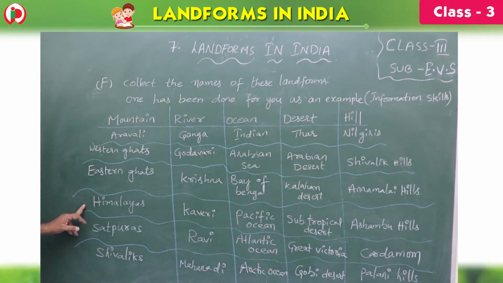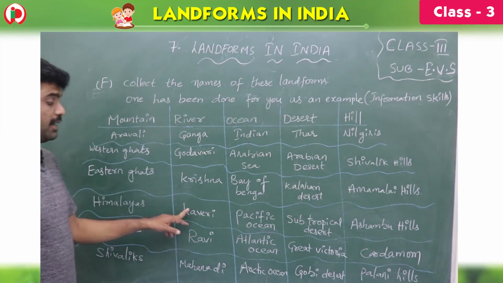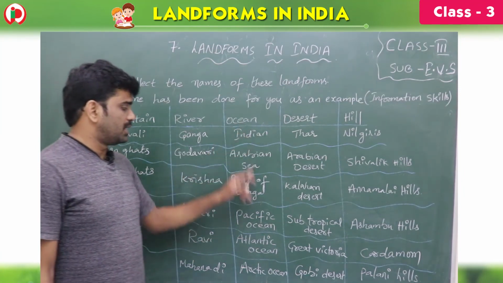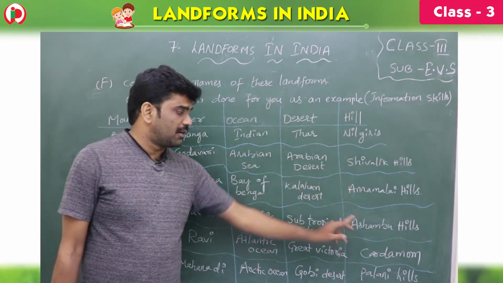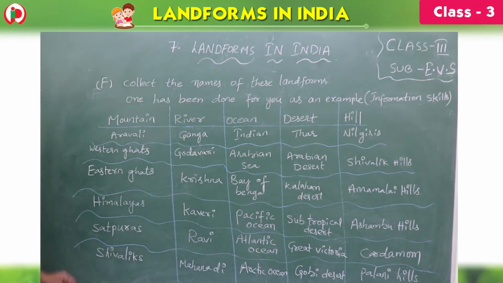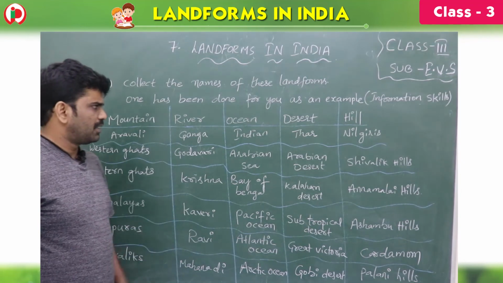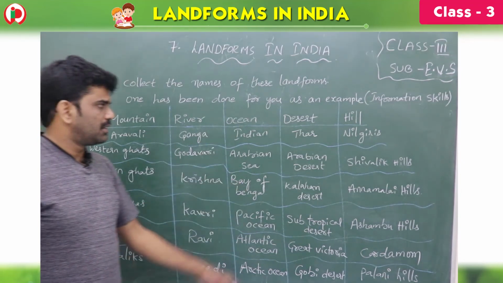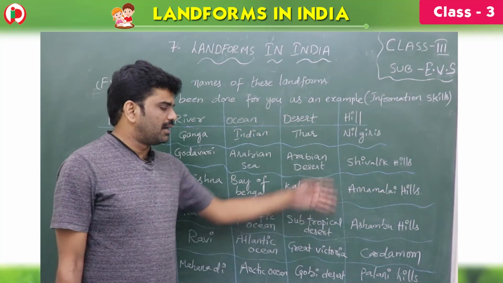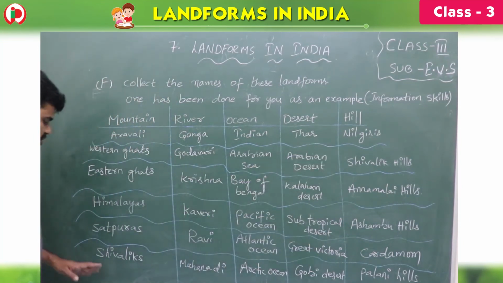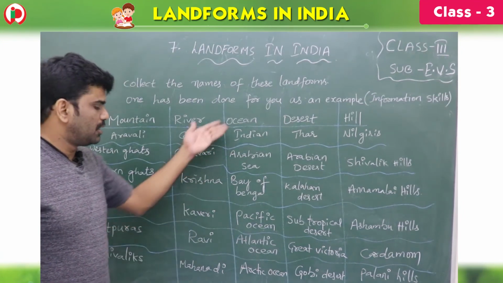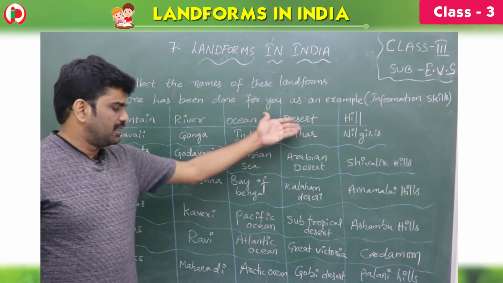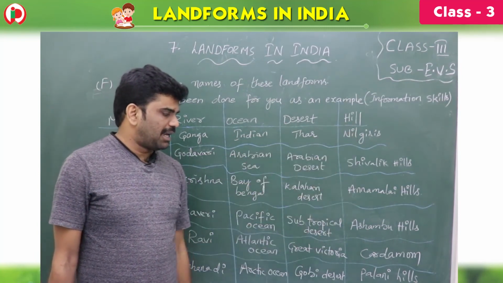Next one, Himalayas is a mountain. River Kaveri is the example. And ocean is Pacific Ocean. Desert is subtropical desert. And hill is Ashambo Hills. Satpura, children, a mountain. And river is Ravi. And ocean, Atlantic Ocean. And desert is Great Victoria. And hill is Cardamom. Shivaliks is a mountain. Mahanadi, you know river Mahanadi, children. Ocean, Arctic Ocean example. Desert is Gobi Desert and hills is Palani Hills.